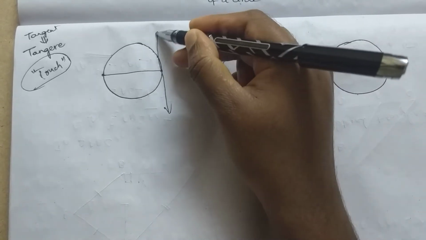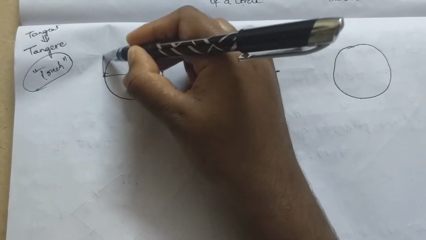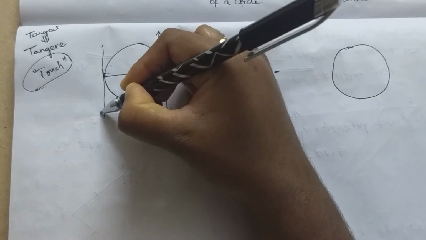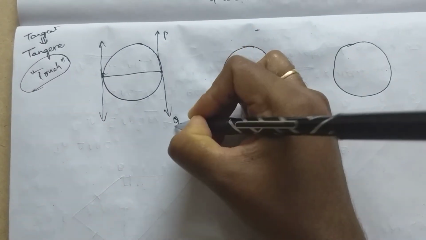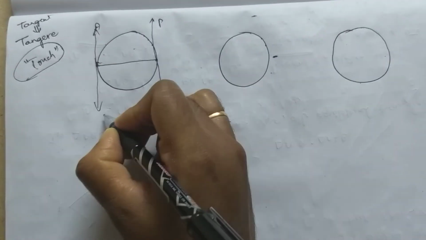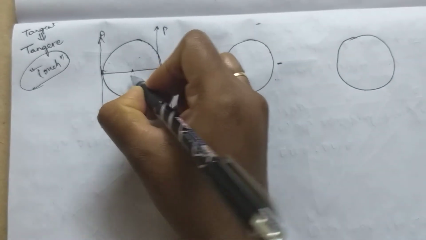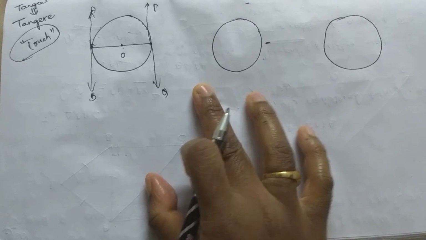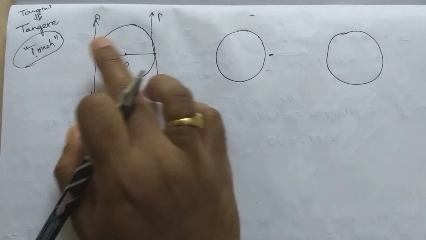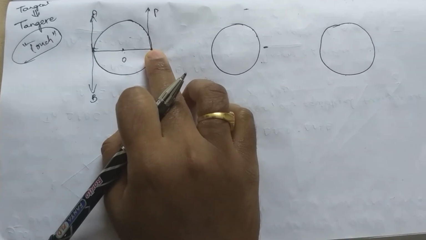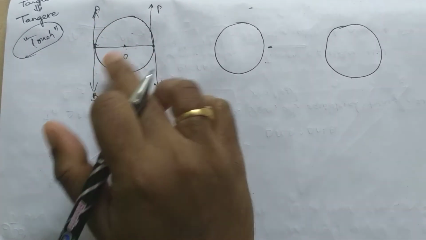One tangent and another tangent. So let us name them PQ and AB. So when you consider this as the center O, a circle with a diameter having 2 end points, the number of tangents that can be drawn is 2.